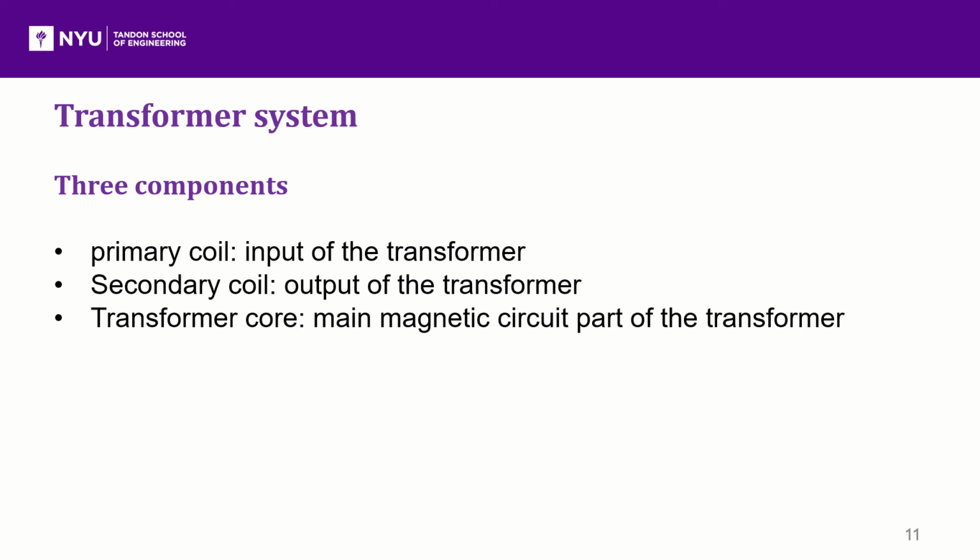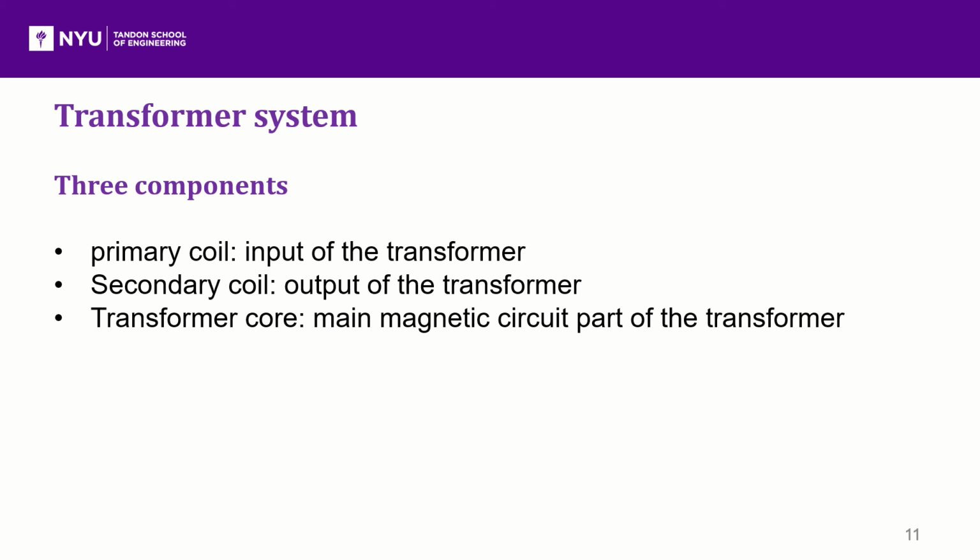The secondary coil is the output of the transformer. When the secondary coil is induced by the primary coil electromagnetically, the voltage will be generated in the secondary coil. The level of the secondary voltage is determined by the number of turns of the secondary coil. The more turns of the secondary coil, the higher the secondary voltage is.